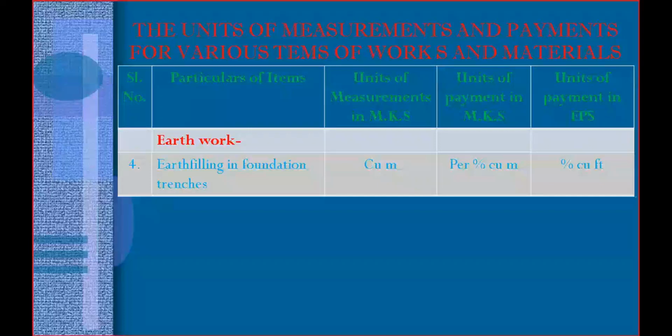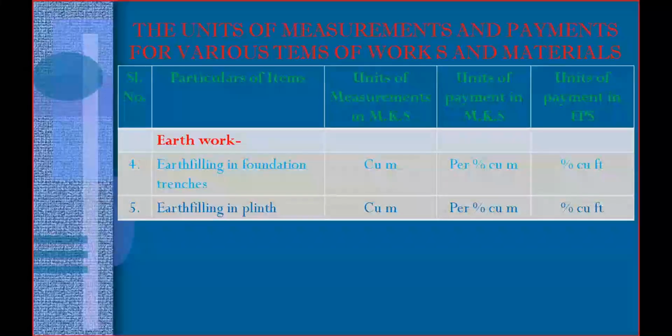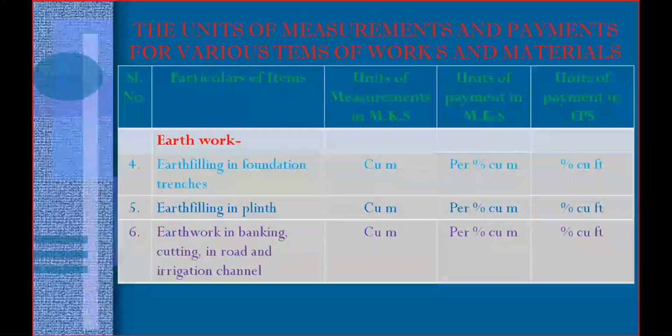cubic meter. Okay. The next one is earth filling in plinth. That one also same, cubic meter, per percentage cubic meter. And the next one is earthwork in banking, cutting in road and irrigation channels. When the earthwork is done in banking, or cutting in road or maybe irrigation channel, you need to pay per percentage cubic meter. And you need to calculate in cubic meter, and you need to pay per percentage cubic meter.